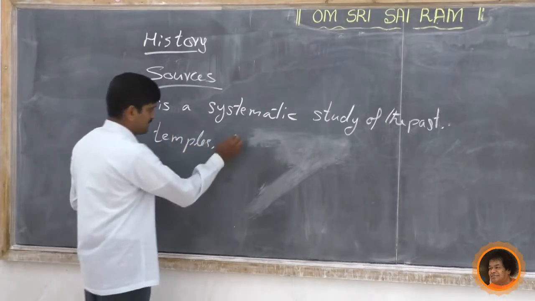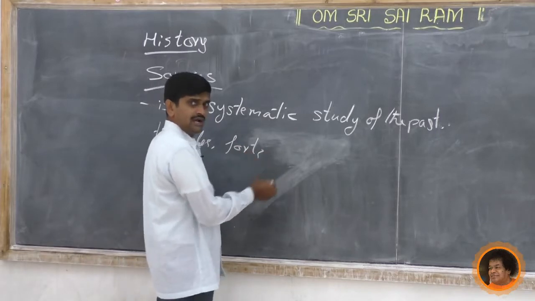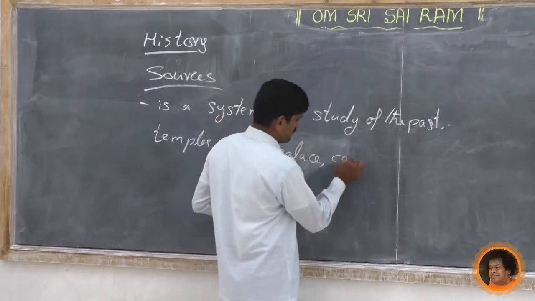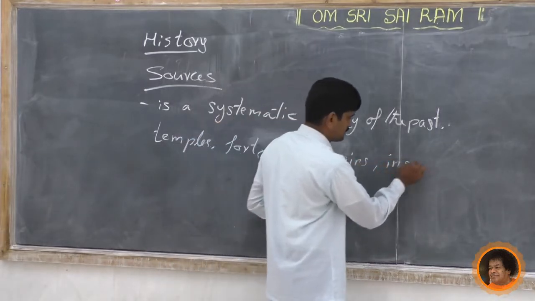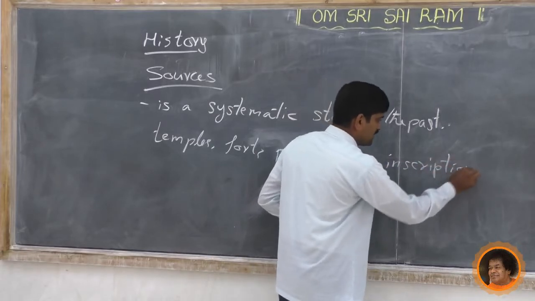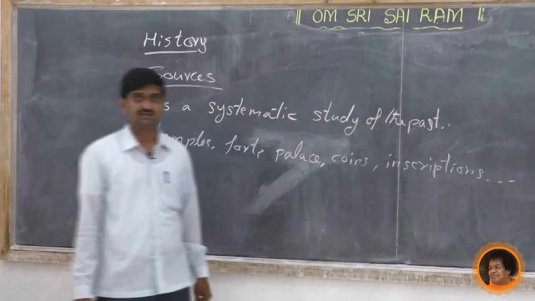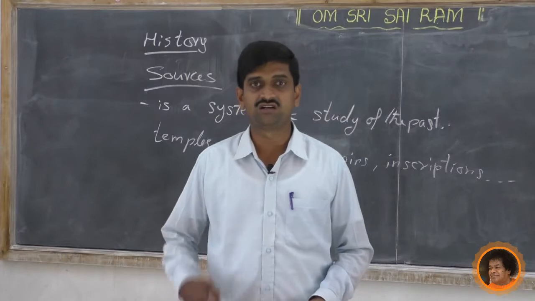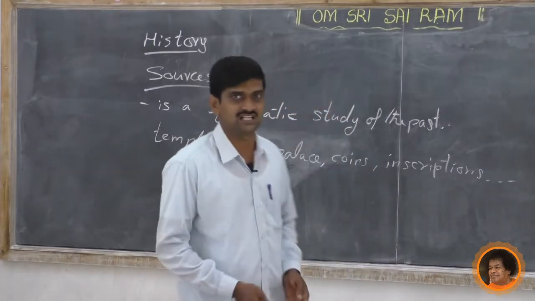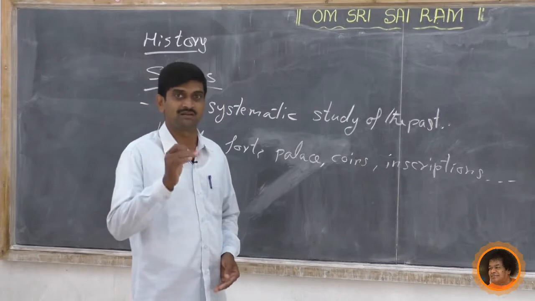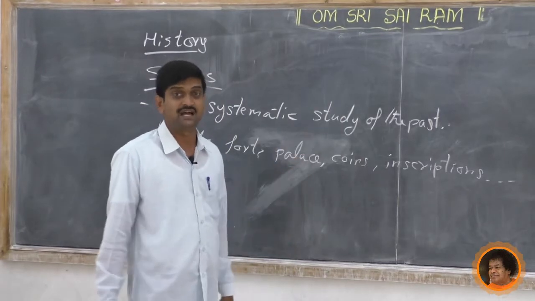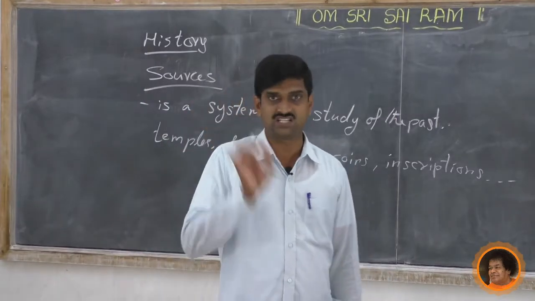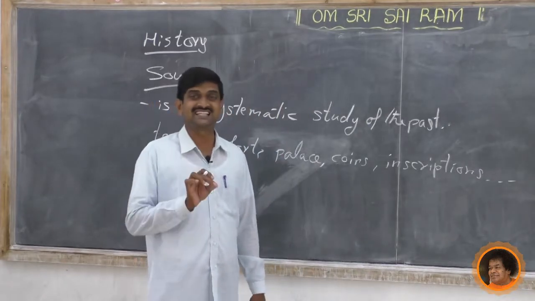Then forts, palaces, coins, inscriptions, and so on. Like that, many buildings may be there: religious buildings, basadis, chaityas, or monuments. All these are the remaining things which were used by the people in the past. These are called the sources. Depending on these sources, the historians write the history.